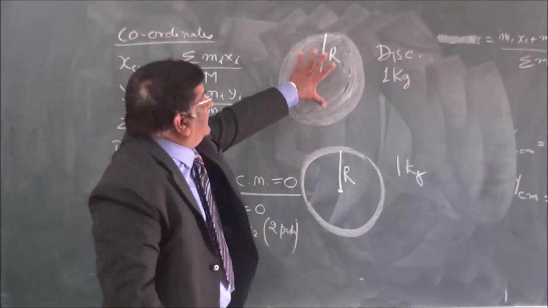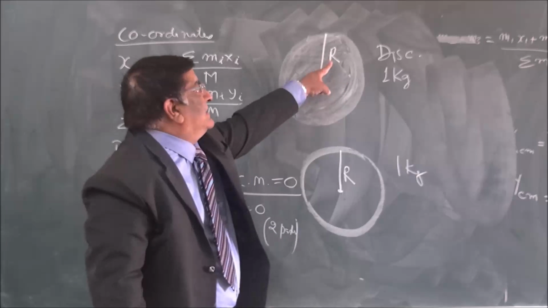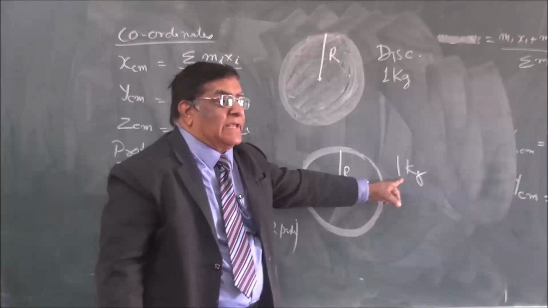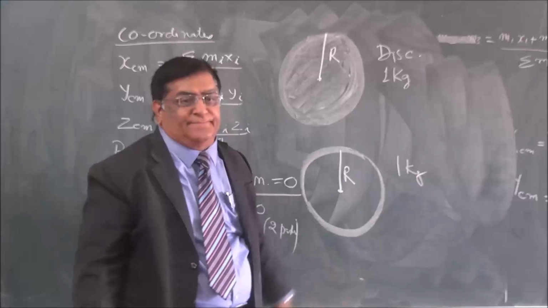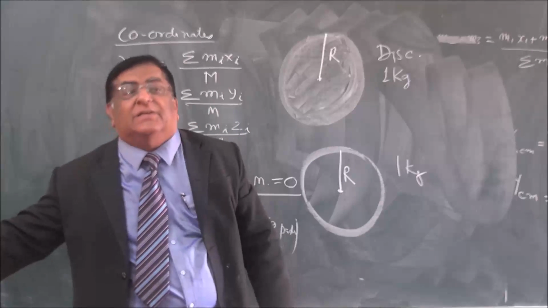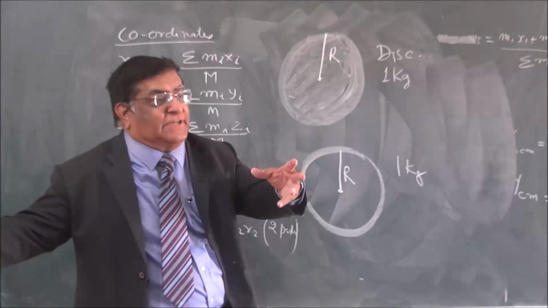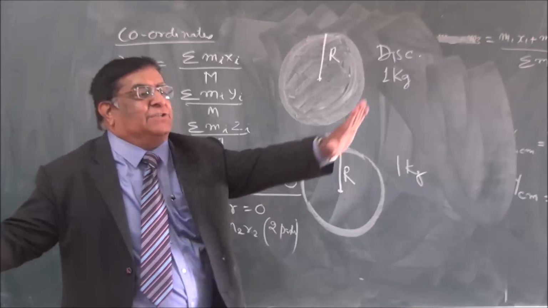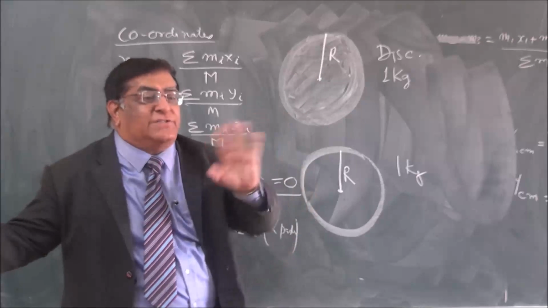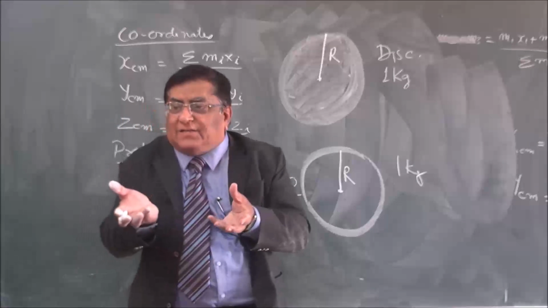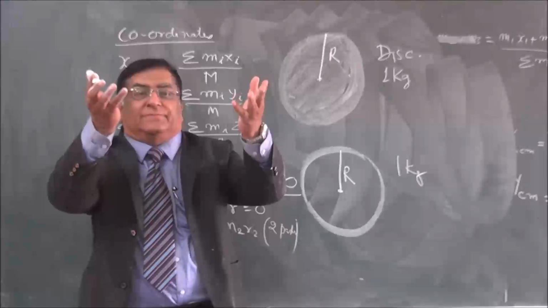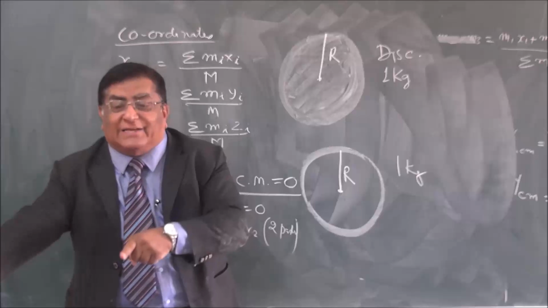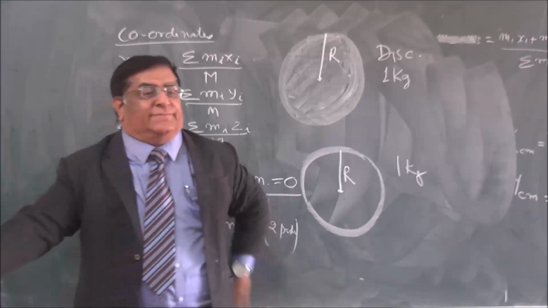This disc is rotating this way. How much is the radius? How much is the mass? This is mass 1 kg. This is radius r. But in both the cases, we test and try moment of inertia. What does moment of inertia do? Answer, it maintains its condition of motion. It cannot change it. So I take a disc, I take a ring and roll it. When I roll it, I find the ring keeps on going while the disc on the halfway flattens down.